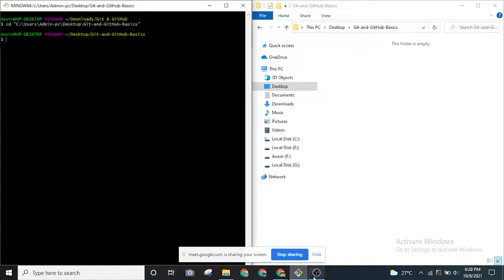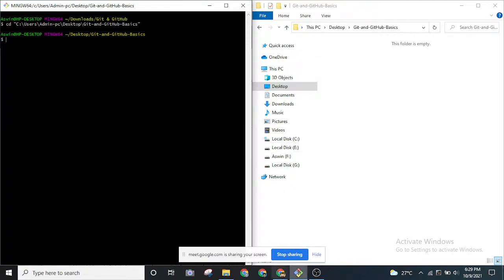Is my command line and folder visible? Can you guys confirm? Yes. Okay, cool. As you can see on the left side, I have git bash open, and over on the right we have the folder.